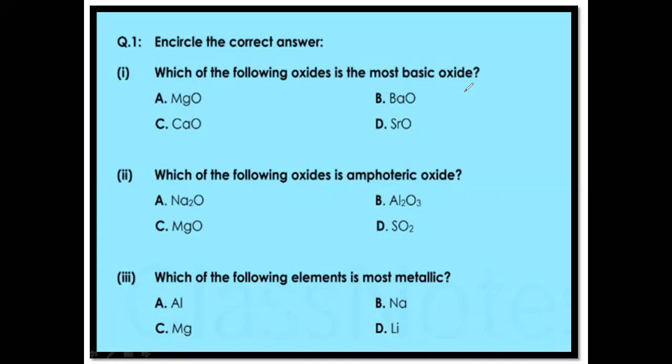And if you see their sequence in the group, the sequence is magnesium, after magnesium is calcium, then after calcium is strontium, then barium.